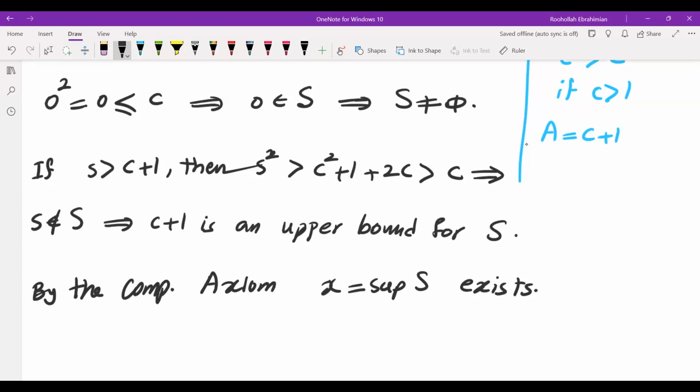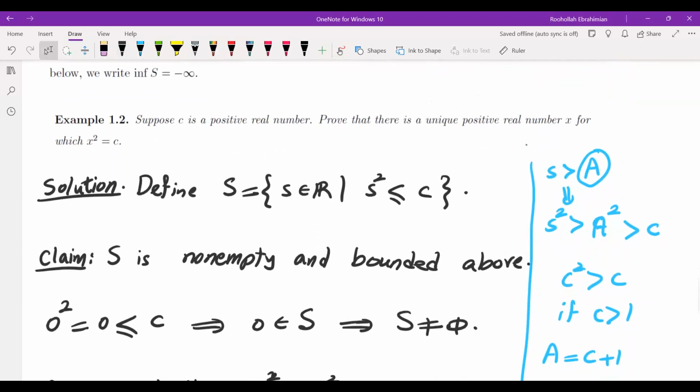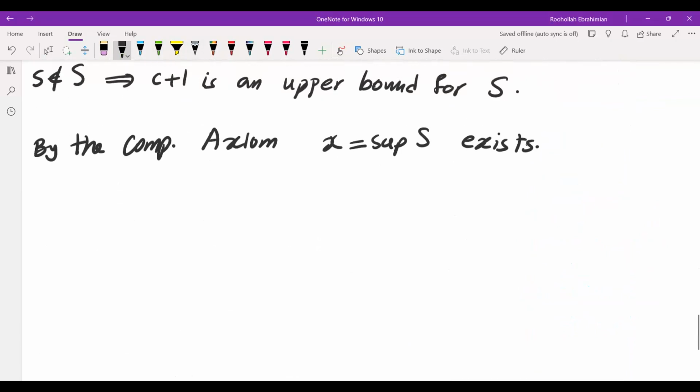So now that we have shown this supremum exists, we would have to show that it satisfies these things. It's positive, it satisfies X squared equals C, and it is unique. There aren't multiple X values. So first, we're going to show that X is positive. Okay, so this, we know that it already exists.